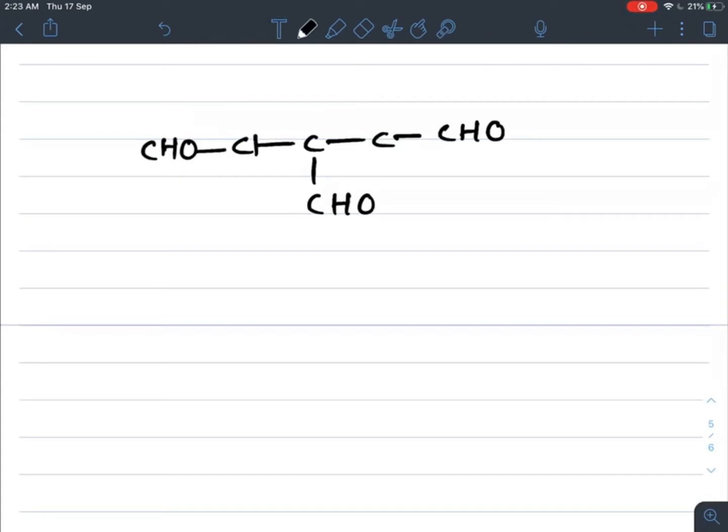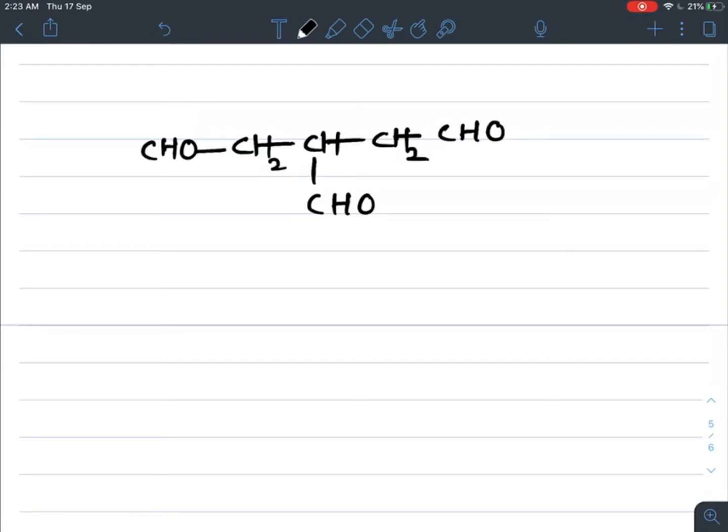Now I will give you one more important example. Here 3 carbons attached with 3 CHO groups. Now you tell me what is the IUPAC name of this compound. So the middle carbon has its remaining valency completed by hydrogen.